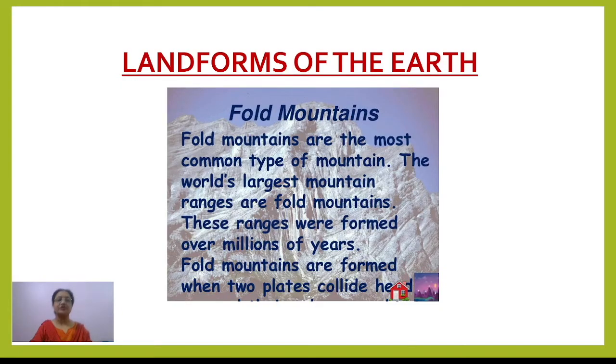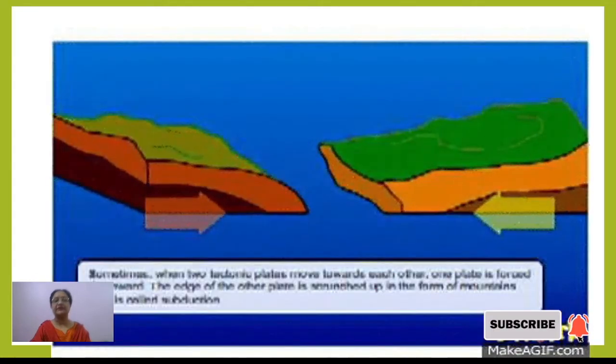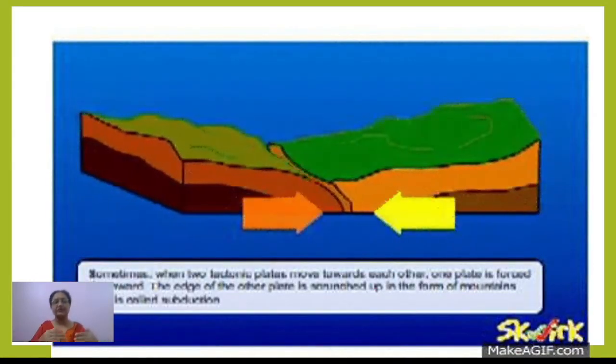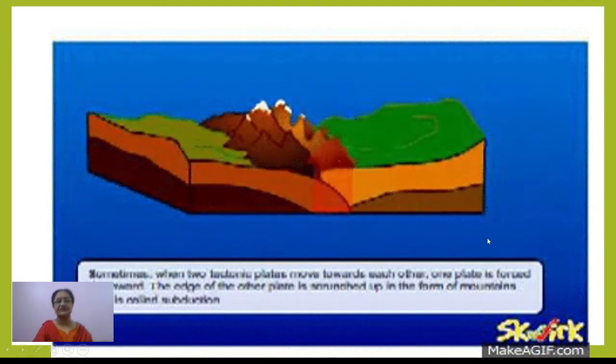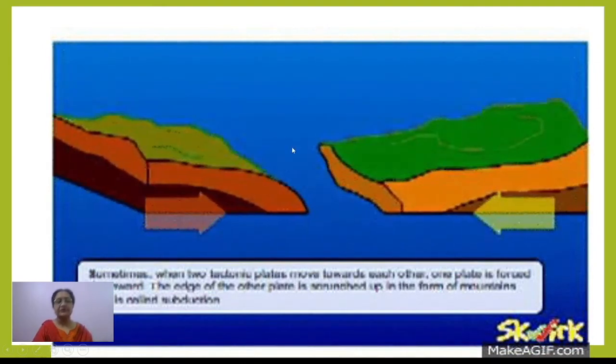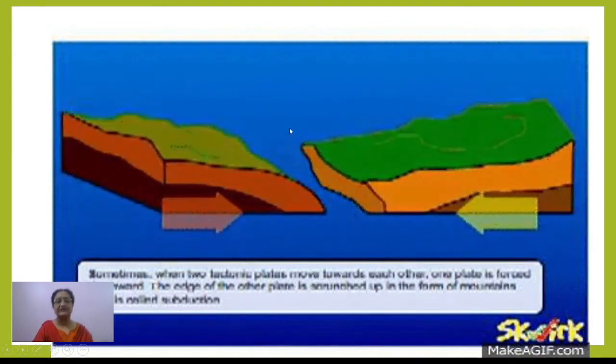First of all, the fold mountains. Just now I told you that whenever the surface is made up of sedimentary rocks, and from both the sides the compressional forces work, as a result you can see here the folds are formed.